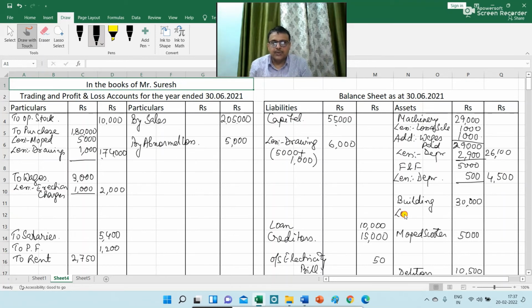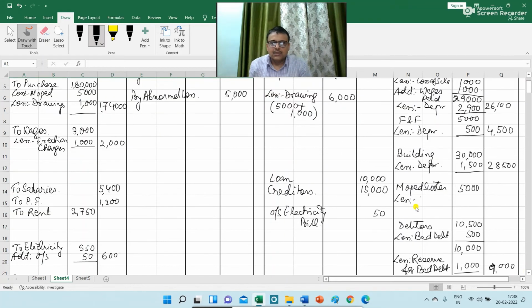Next I am reducing depreciation from building which is 1,500. So the net balance of building is 28,500. Next I am charging depreciation on moped scooter. So less depreciation rupees 500 and the net balance of moped scooter is rupees 4,500.